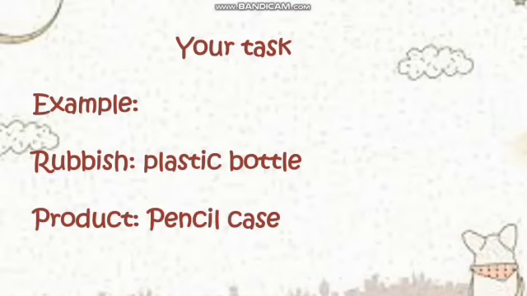Okay. How, teacher? Bagaimana tugasku, teacher? Your task, look at the example. First you have to find the rubbish. Kalian cari dulu rubbish-nya, sampahnya. For example, this is only the example. You can find other rubbish. Plastic bottle. I choose plastic bottle, and then the product I want to make is a pencil case. So in the example here, teacher uses the rubbish from the plastic bottle, and then I want to recycle the plastic bottle into the pencil case.